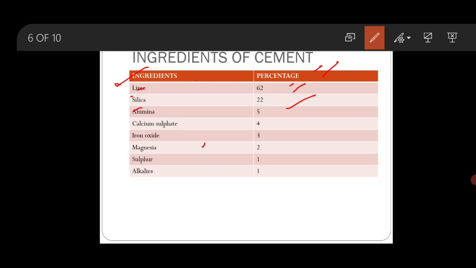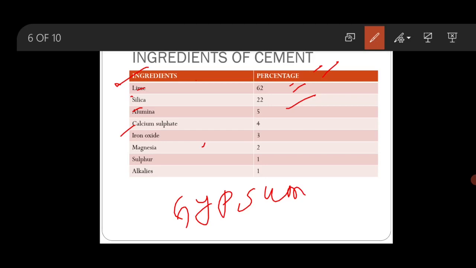The third one is alumina. Alumina imparts the quick setting property to cement. It should not be present in excess, otherwise it will weaken the cement. The fourth one is calcium sulfate. Calcium sulfate is generally present in the form of gypsum. The function of gypsum is to increase the initial setting time of cement.